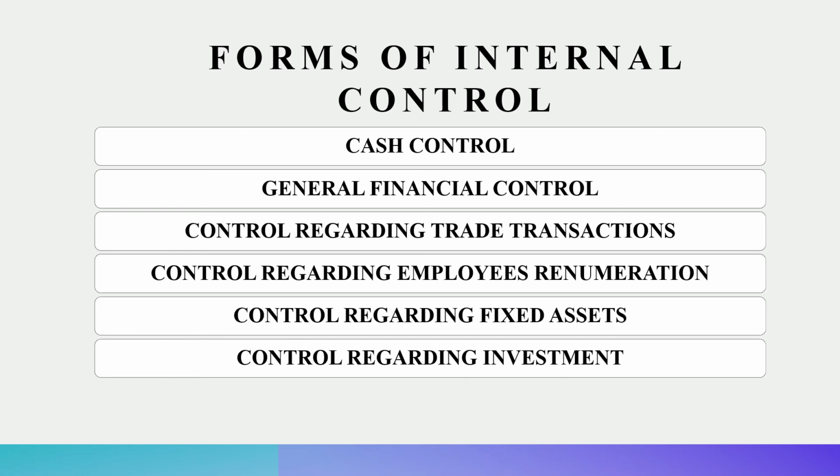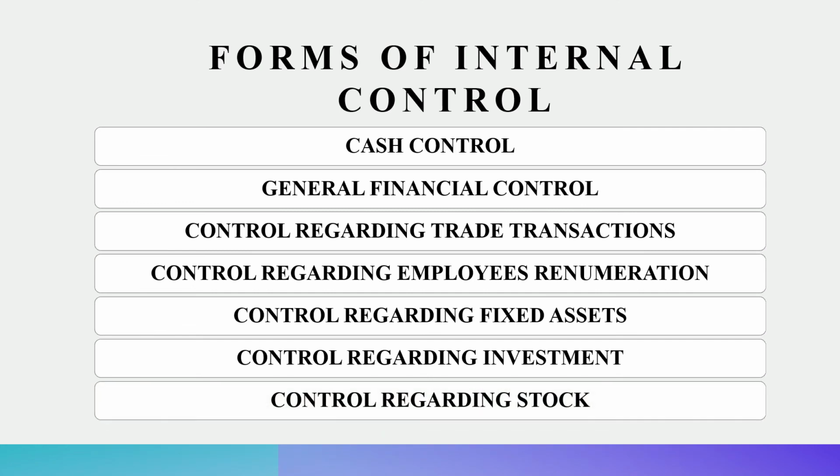Another form of internal control is control regarding stock. When we talk of stock, it includes, of course, the raw material, the work in progress, as well as the finished goods. In relation to the stock, the control system will differ by the type of organization. A manufacturing concern will have a different kind of stock, and a trading concern will have different kinds of stock available. So an appropriate control system should be ensured so that there is no scope of any kind of fraud, specifically with regard to the stock.